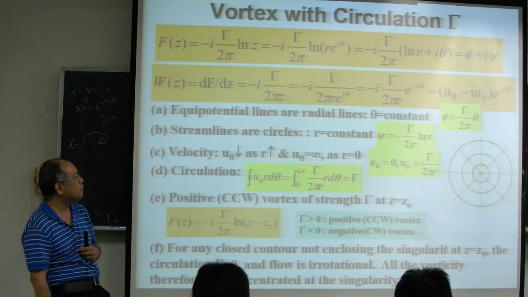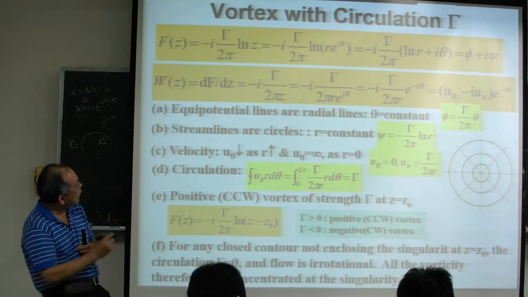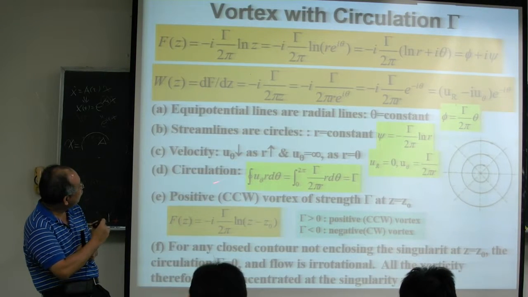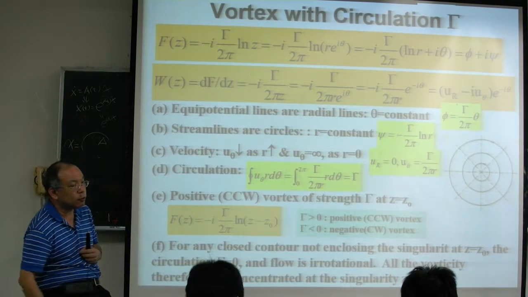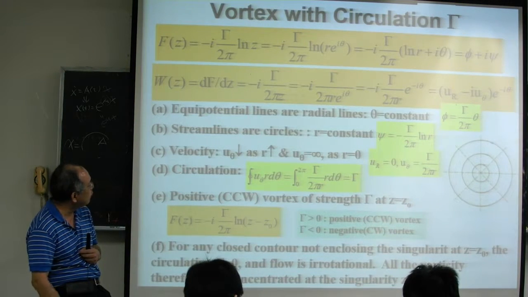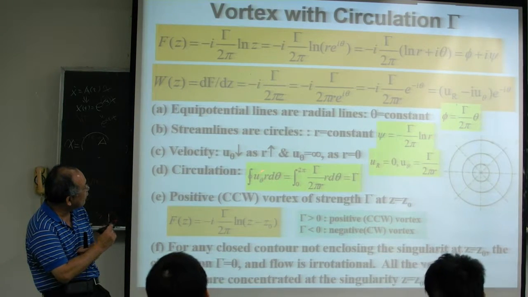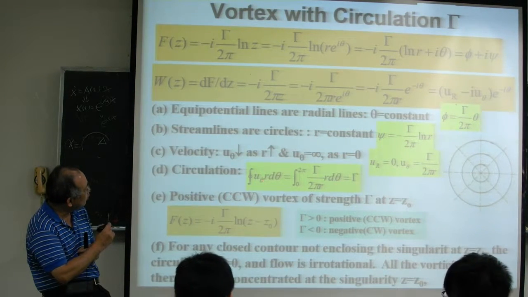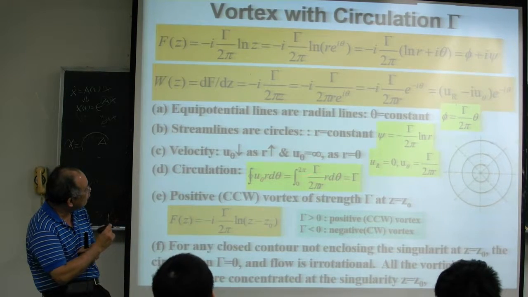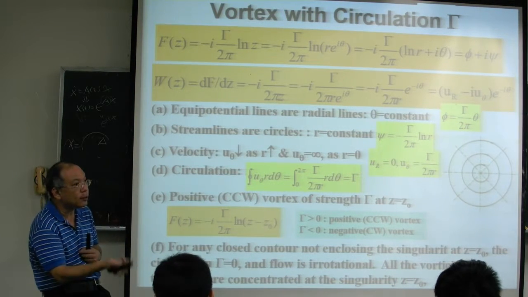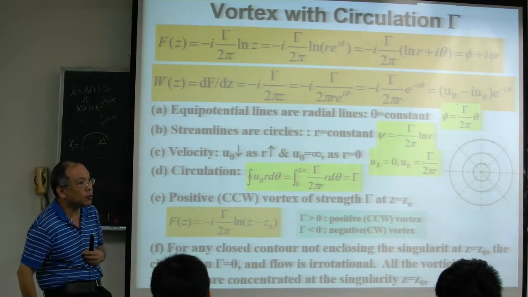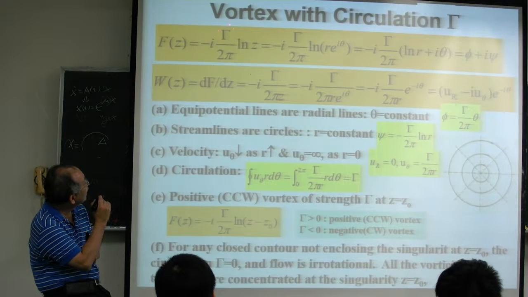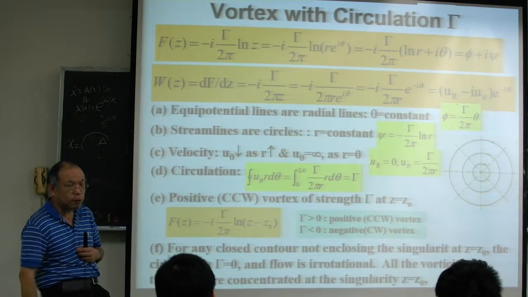And this gamma here in the complex potential, we can also prove is the circulation, per the definition of circulation. You take the integral of u theta r d theta, the line integral along this path gives you the circulation, and if you substitute this u theta into this equation, you end up with gamma. And this gamma is our circulation. So we can prove the gamma above is what we previously defined as circulation.